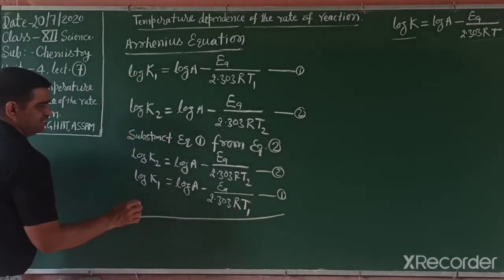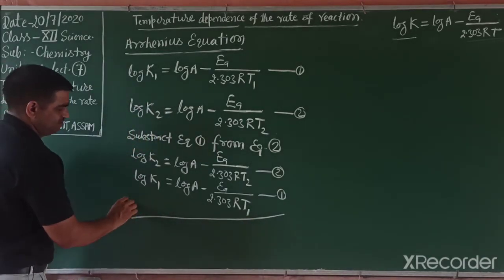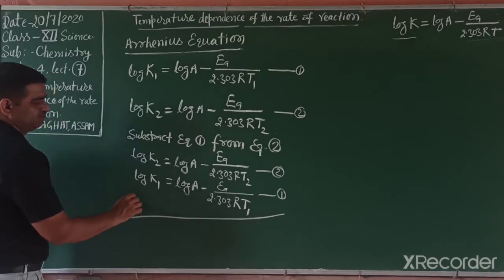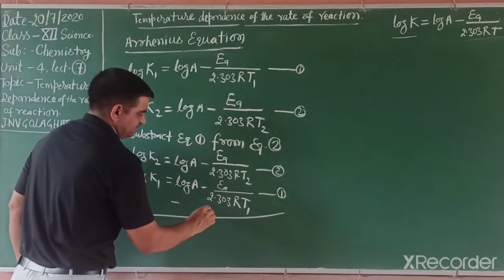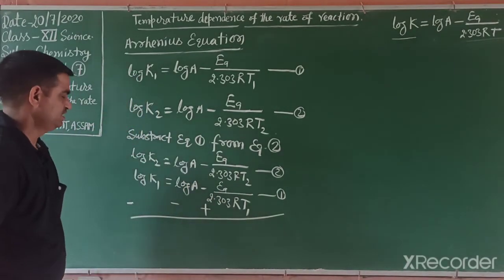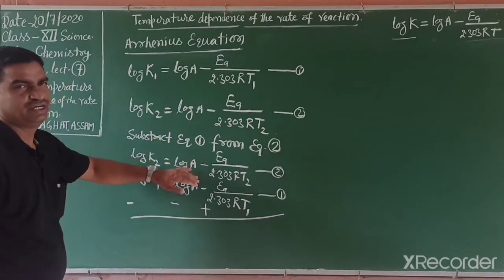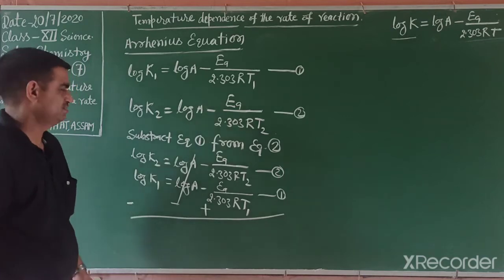So we want to subtract. Then how can we write? The sign is changed: this positive value changes into negative, this positive changes into negative, and this negative changes into positive. So log A minus log A cancel because they are the same value.